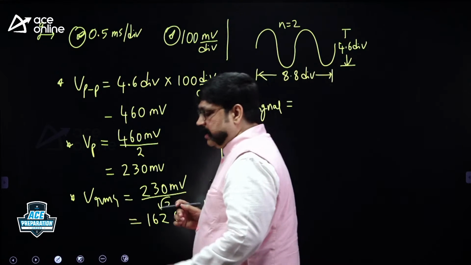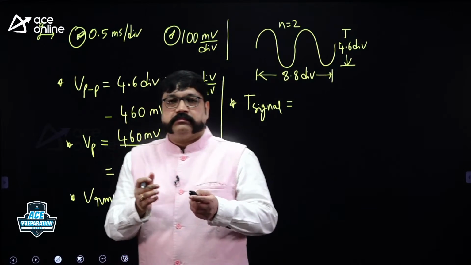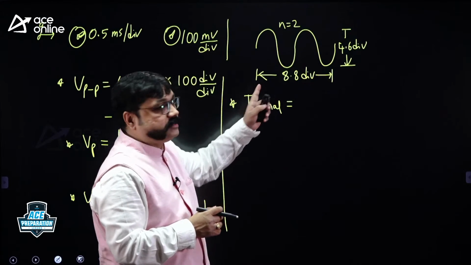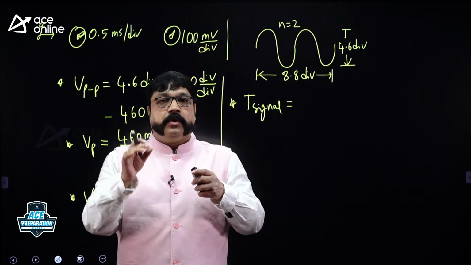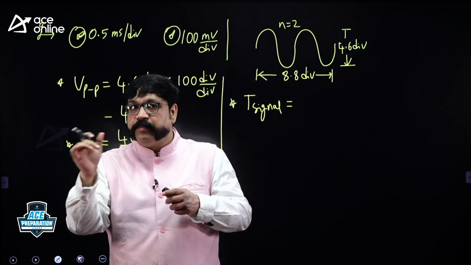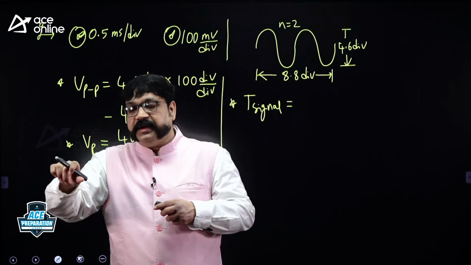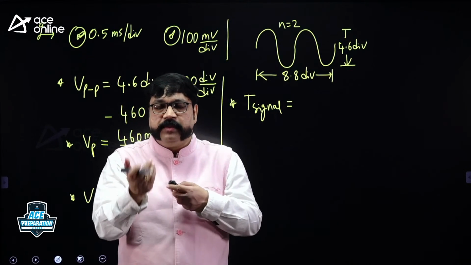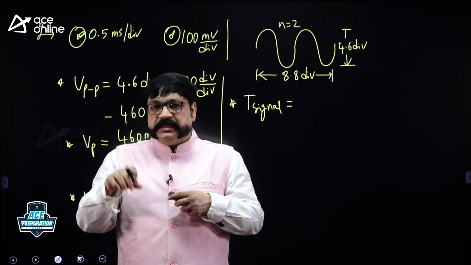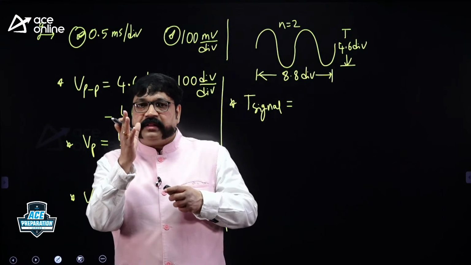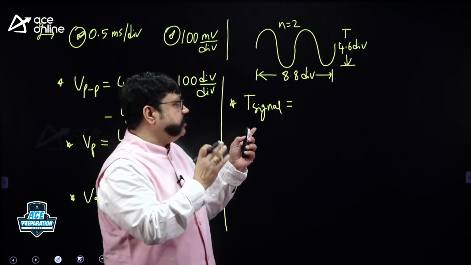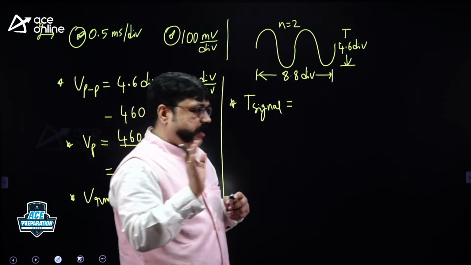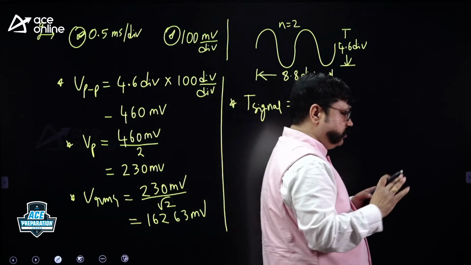The time period of the signal can be calculated by the user while observing the steady image of the unknown signal. You have to get the steady image. You have to adjust the volt per div, the time per div, the focus control, the intensity control, sharpen the beam, change the number of electrons, that is the intensity, brighten the image, adjust sensitivity. Then only you will get a steady image, a flicker free image, not a jumble.